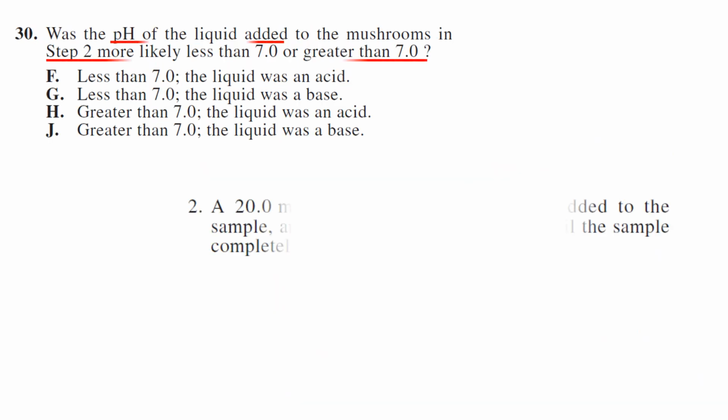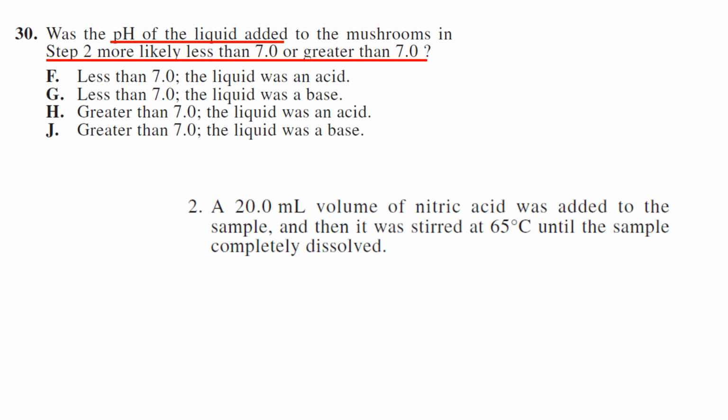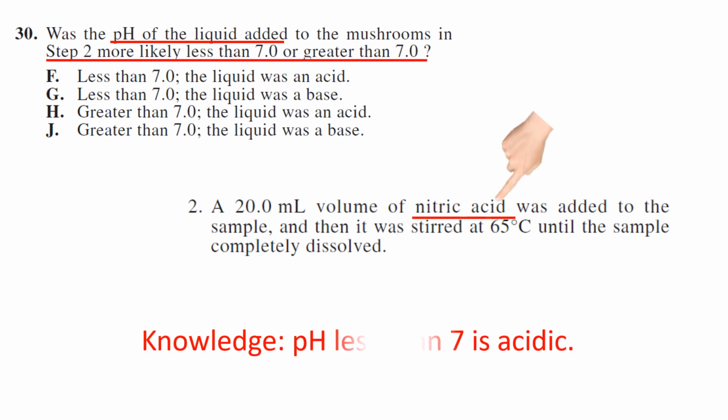30. Was the pH of the liquid added to the mushrooms in step 2 more likely less than 7 or greater than 7? So we see in step 2, nitric acid was added, so a bit of knowledge. pH less than 7 is acidic, pH greater than 7 is basic, so it was an acid because it was less than 7, so your answer is choice F.